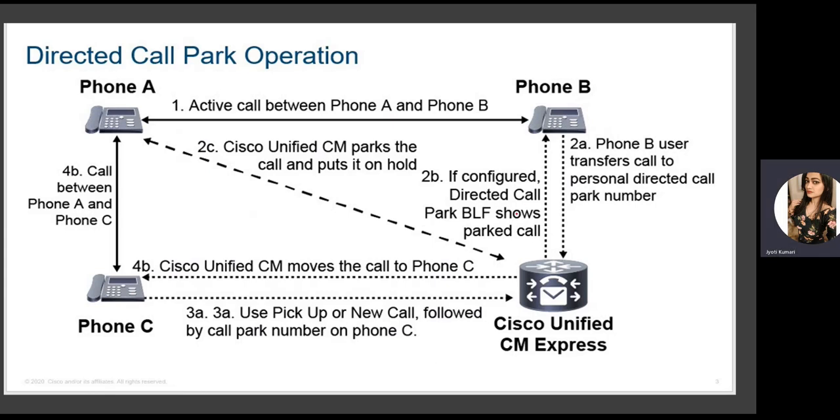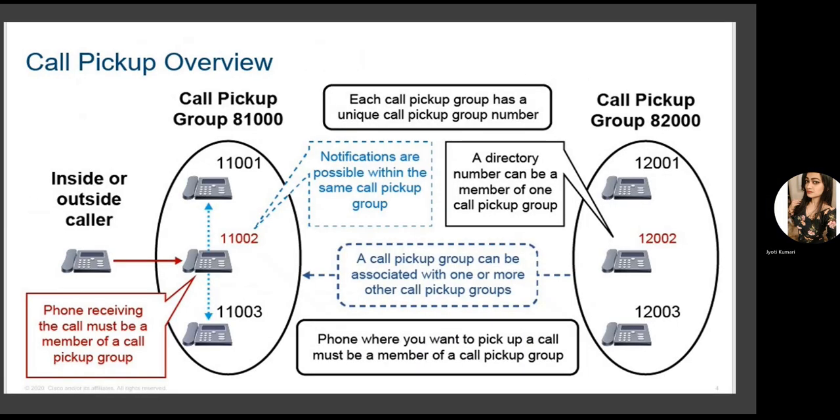If we configure directed call park, BLF, the busy lamp field, will be shown on this phone, indicating that this active call is in the parking slot at the moment. The CUCM parks the call and puts it on hold. Now the user will move to phone C, use pickup or a new call followed by the call park number on phone C, and the CUCM will move the call to phone C. Now the call is active between phone A and phone C. All right, so that was call park. Call park can be done either as simple call park or directed call park.